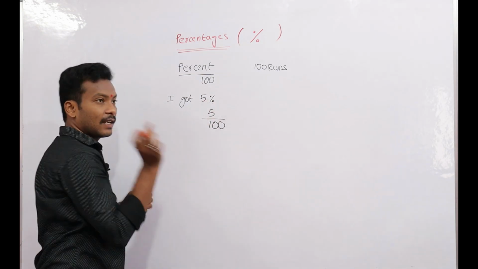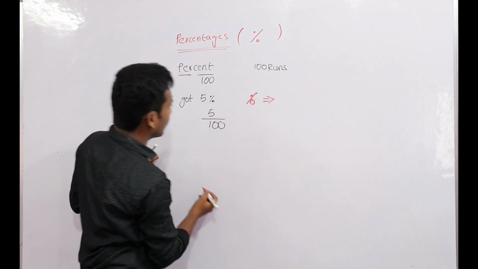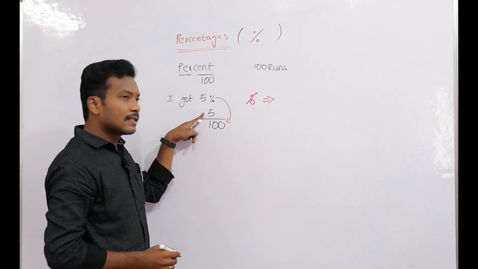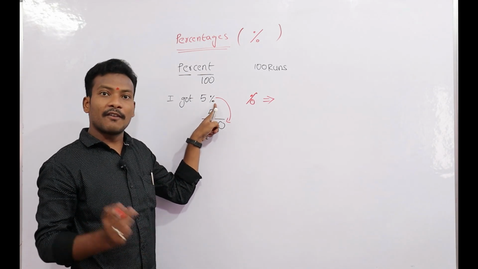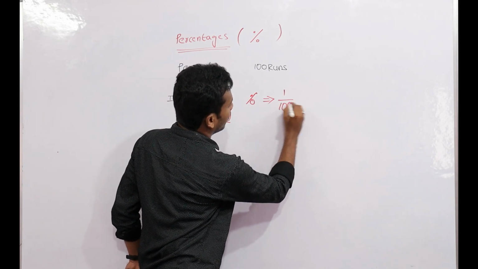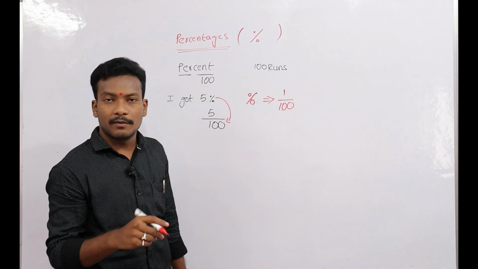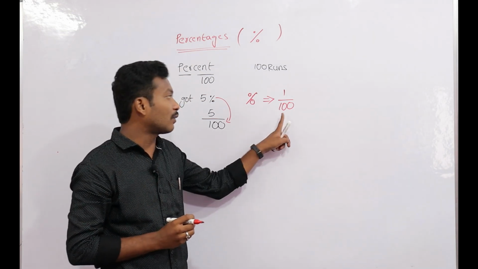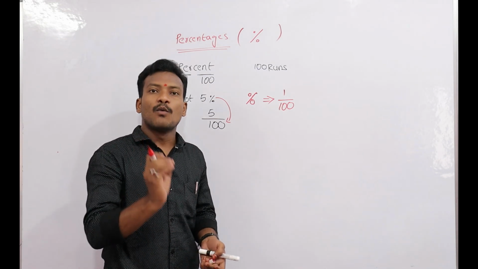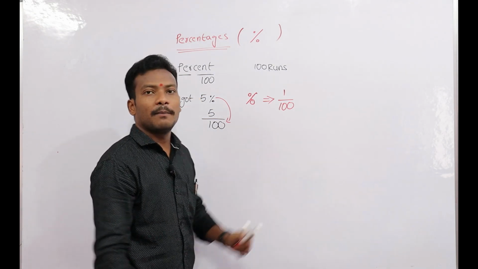What is the value of percent only? Look here: 5% is equal to 5 by 100. This is a 5 and this is a 5. For the sake of the percentage symbol, what is the extra value? That is 1 by 100. Whenever the percentage is there in the question, replacing the percentage symbol, we have to insert 1 by 100. Percentage means 1 by 100.